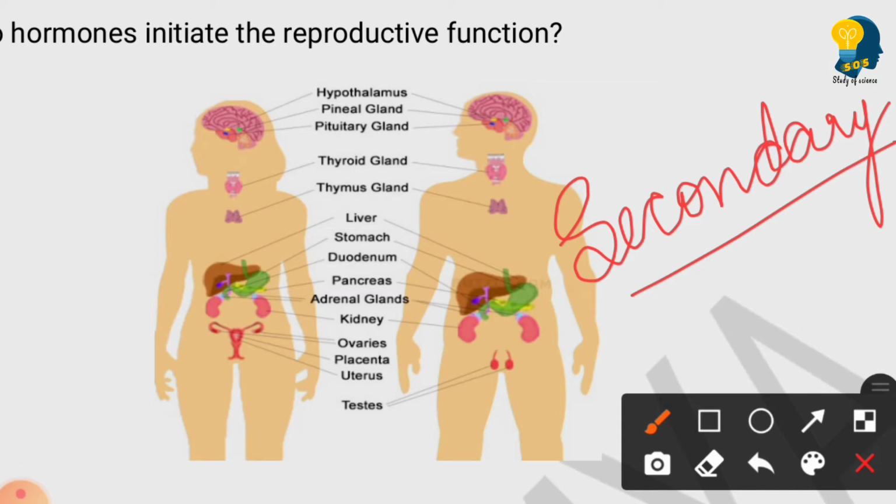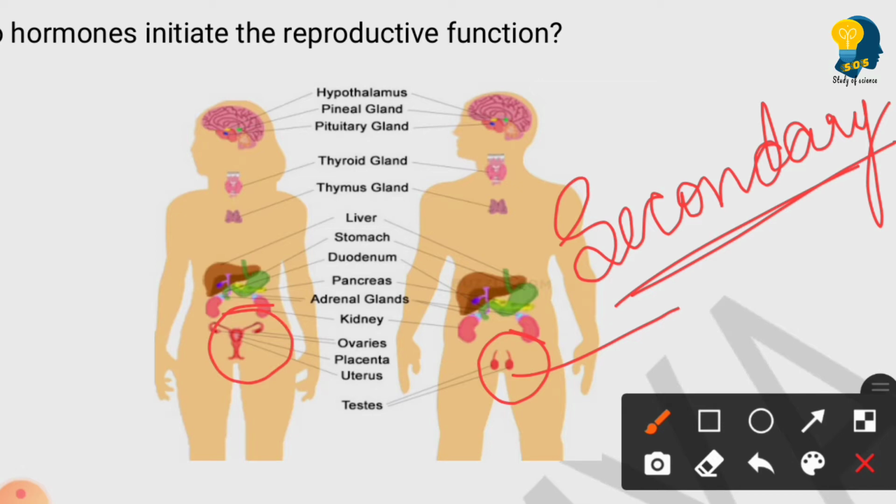I have clearly explained this to you in the previous sessions. If you want, you can open the previous session link. I will put it in the description box below and you can watch the video again. So these organs will help in the development of secondary sexual characters. See, apart from producing the gametes, they will also help in initiating the secondary sexual characters. Appearance of secondary sexual characters is because of release of the hormones from these specific organs.